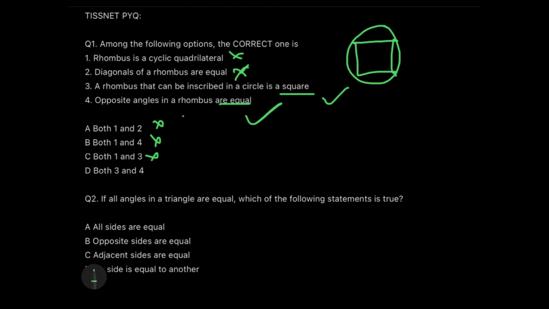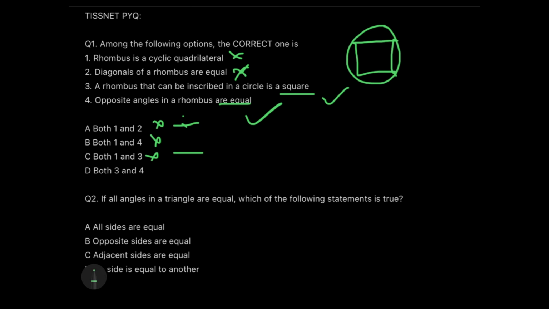So when you know the fourth sentence is surely correct, you easily eliminate option A and option C, and now you're left with just deciding whether 3 is correct or 1 is correct. Just think about it, apply common sense. I am just saying this for the people who don't know this property. If you look at sentence number 1 and 3, a rhombus is a cyclic quadrilateral, and a rhombus that can be inscribed in a circle is called a square. A cyclic quadrilateral is the quadrilateral which is inscribed inside the circle.